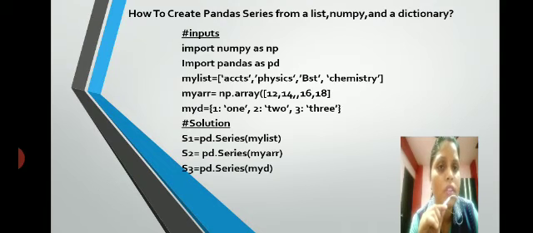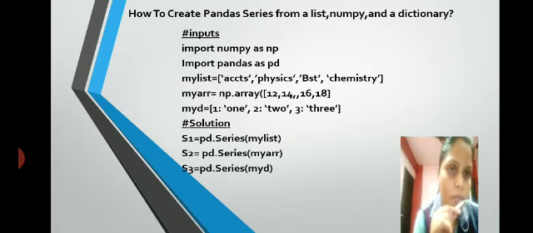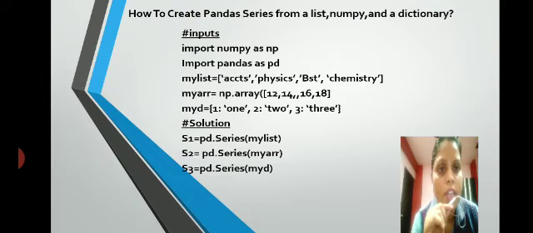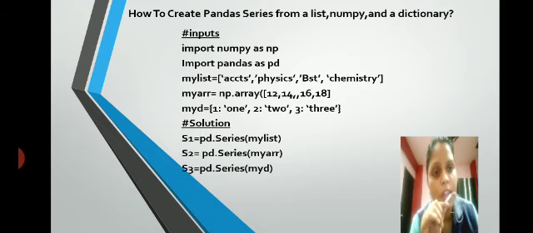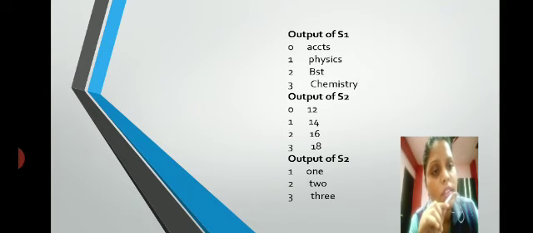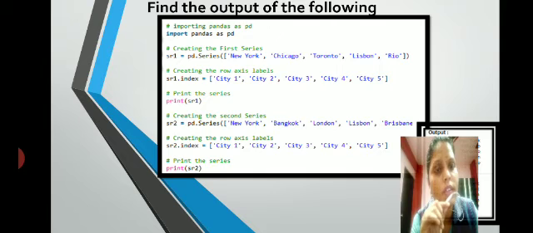Very important question and a basic question. If you learn the answer to this question, you will be able to answer all the questions from pandas. Basic is how to create: import numpy as np, import pandas as pd, my list equals accounts, physics, chemistry, and my array equals np.array 12, 14, 16 and 18, and my dictionary equals this much. See, the writing method of all three different data types, whether it is list, numpy and dictionary, is different, but the solution is the same, that is pd.Series, and within brackets the name of the variable. And this is the output of s1, s2 and s3 that is given there.